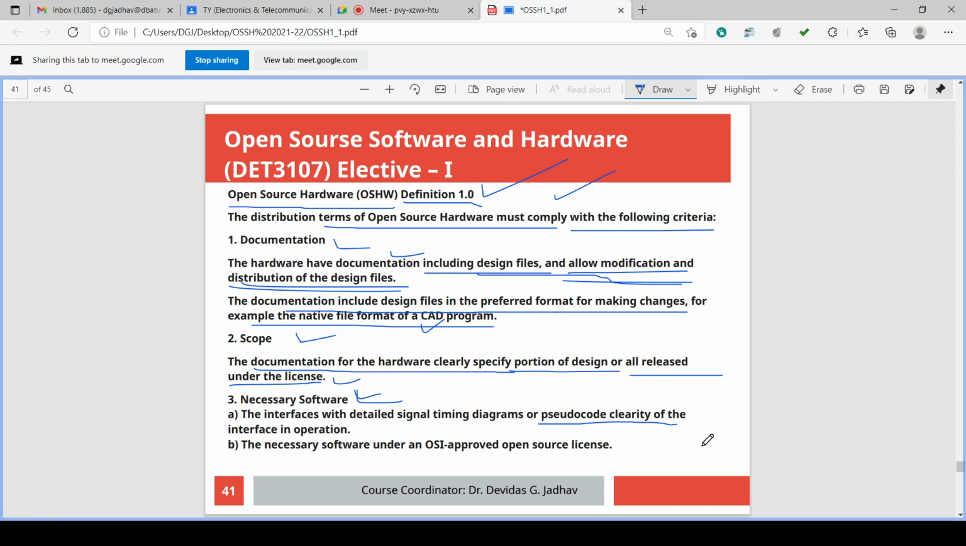And third thing, it should have the interfaces, timing diagram, signal and pseudocode clearly, or pseudocode clarity in case of interface in the operation.